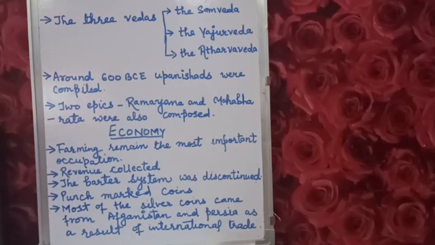On page number 87 you can see Persian, that is Achaemenian, and silver punch marked coins of later Vedic period. They have no shapes, you can see.